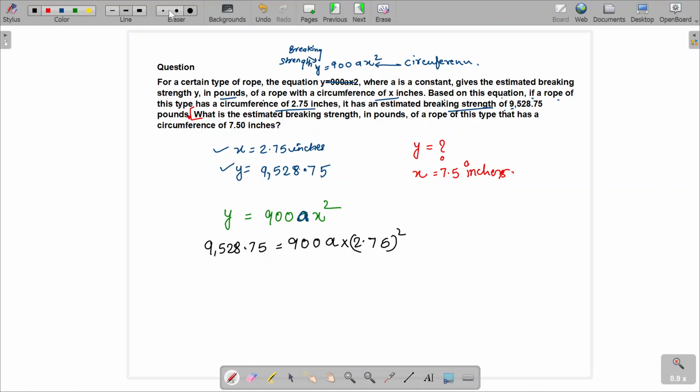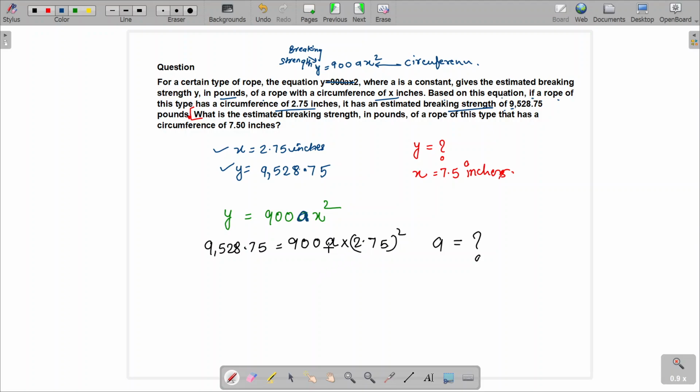Now you have to do simple calculation. For that, I would prefer to use a calculator. Don't do it manually. From here you'll find out the value of a, which is gonna be somewhere around 1.4. Okay, let me not directly do it, because there are many of you who don't know how to do it directly.